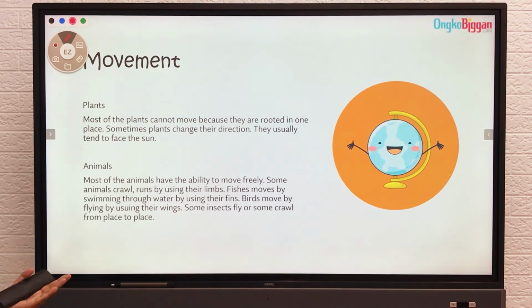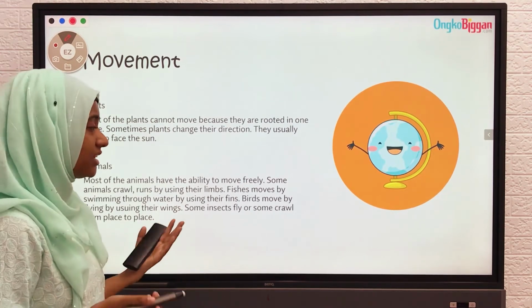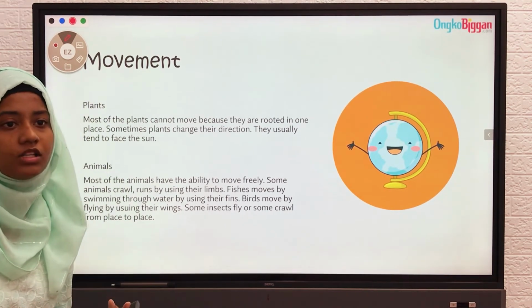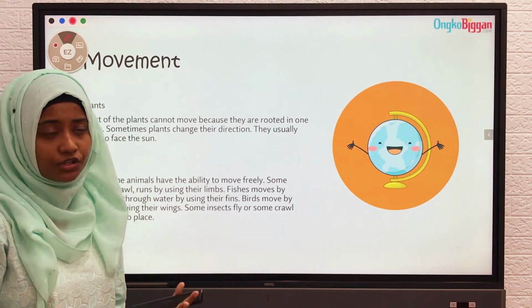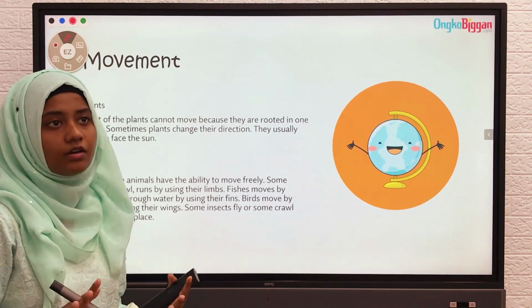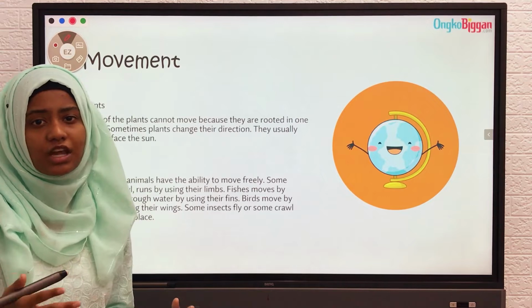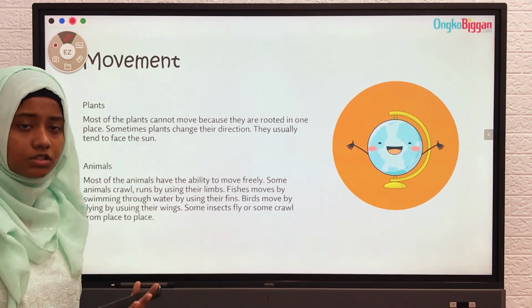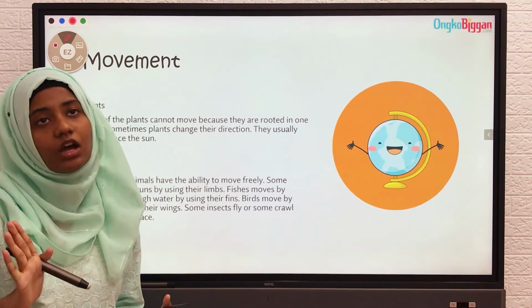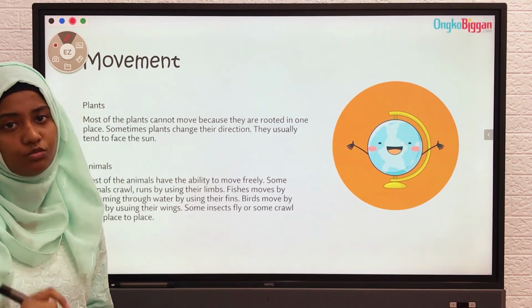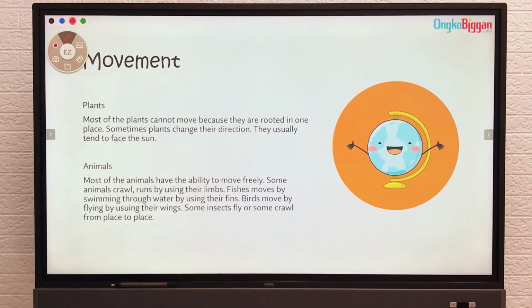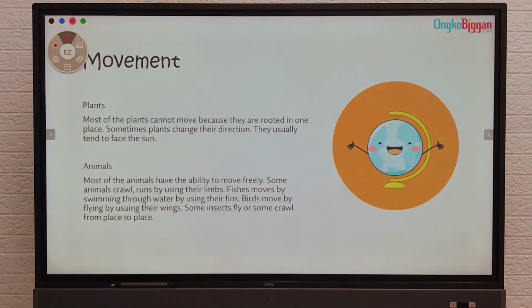Some insects fly or some crawl from place to place. Some insects have exceptions. Not all insects have only four limbs. For example, spiders and caterpillars are exceptions. They have 8 limbs. Spiders have 8 legs to move around. We are done with this slide, and next, let us move to the next.